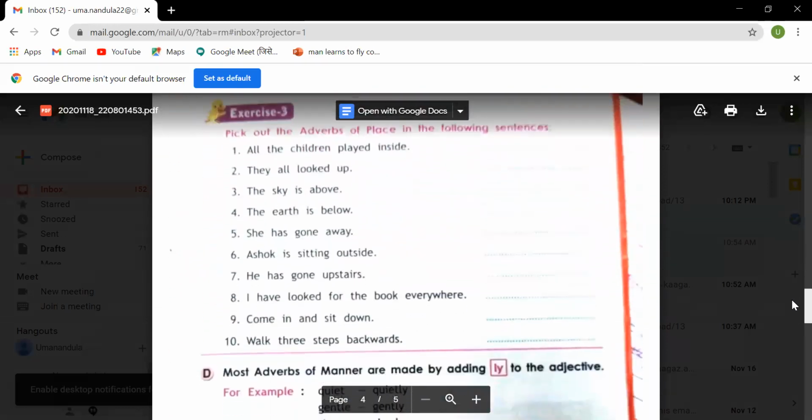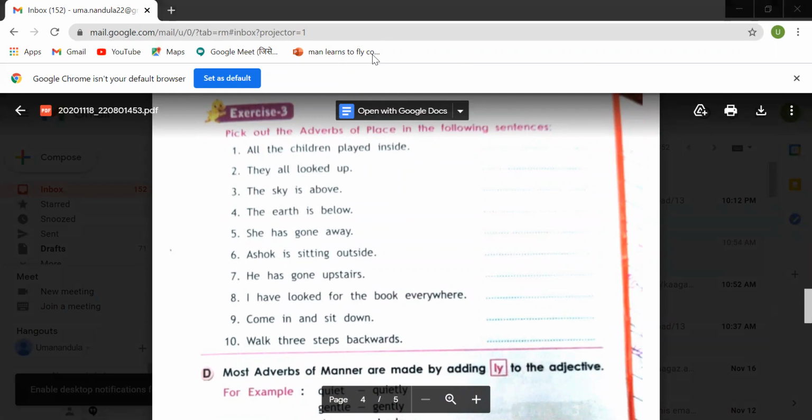So now let us do the exercise. It will be very easy for you. If you ask the question where, you will get it, children. Pick out the adverbs of place in the following sentences. All the children played inside. Where did they play? Inside. They all looked up. Where did they look? Up. The sky is above. Where is the sky? Above. So it is an adverb of place, children. The earth is below. So below is an adverb of place. She has gone away.